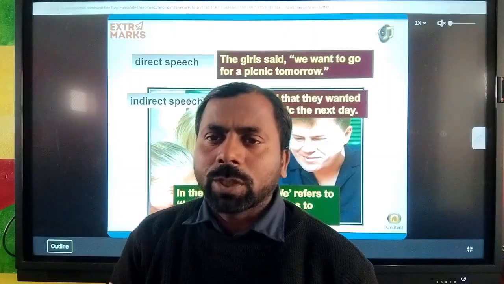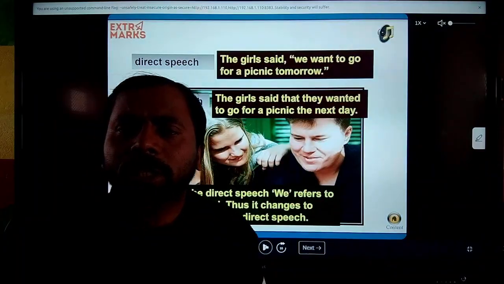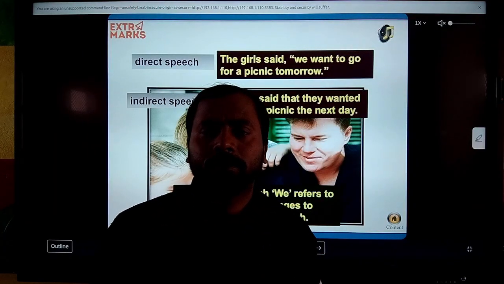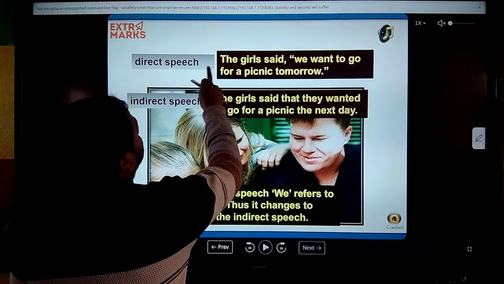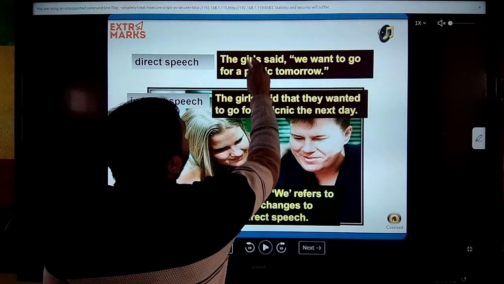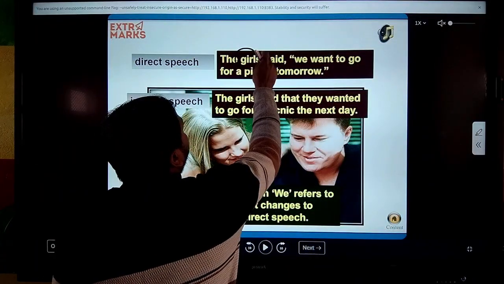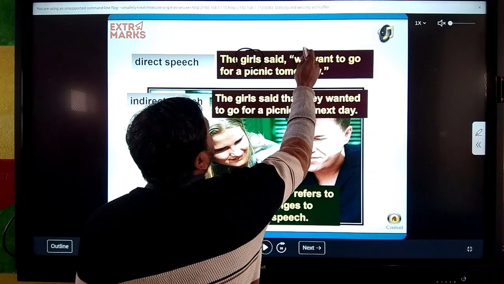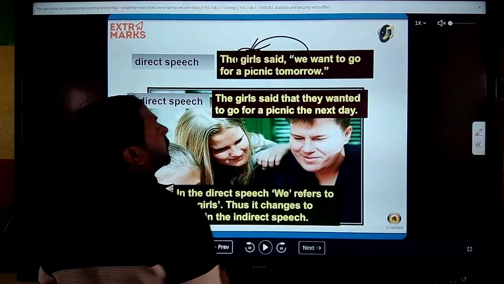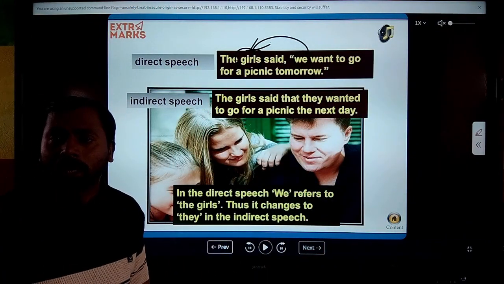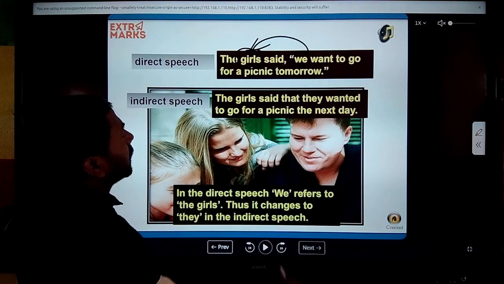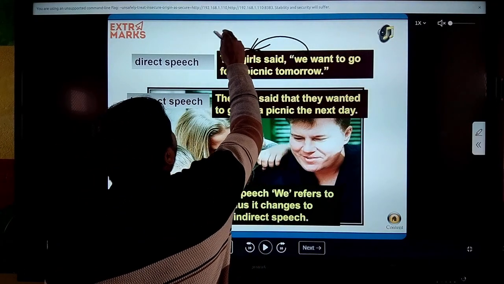This "we" changes according to the subject of the reporting verb. "We" is used for these girls, and the girls are third person.